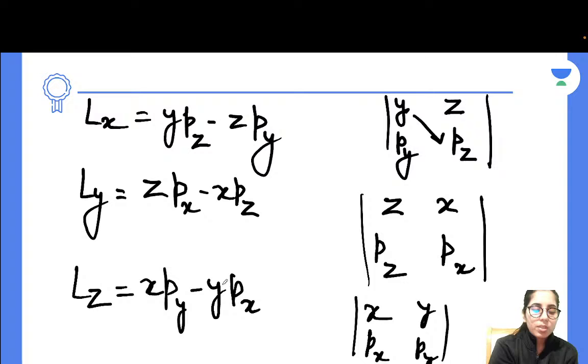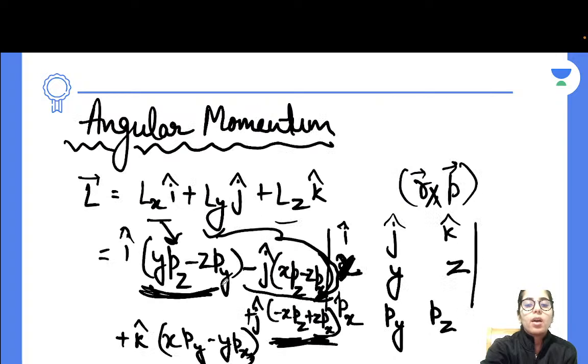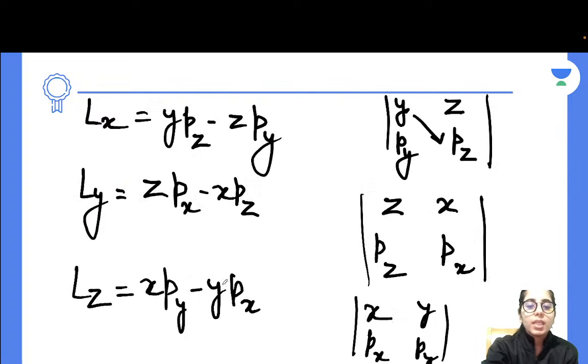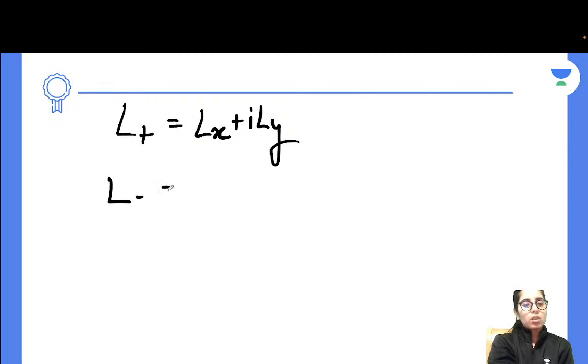If anybody has any doubt till this point, they can let me know. Along with this preparation of angular momentum operators, Lx, Ly, Lz are the operators here. You also need to know about the raising and lowering operators, which are simply L positive, which is Lx plus iota Ly, or L negative, which is Lx minus iota Ly.